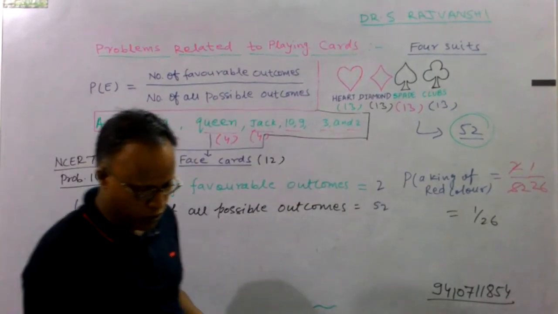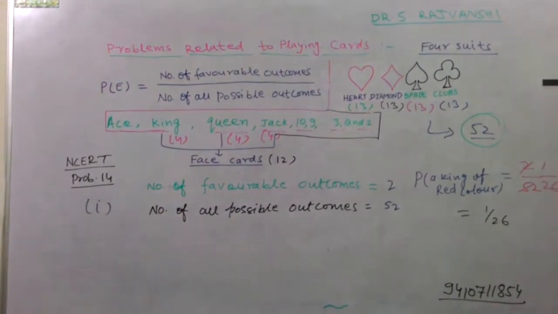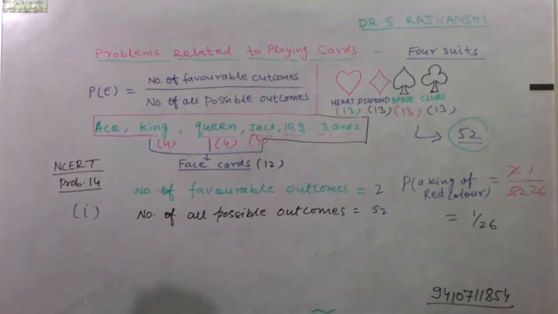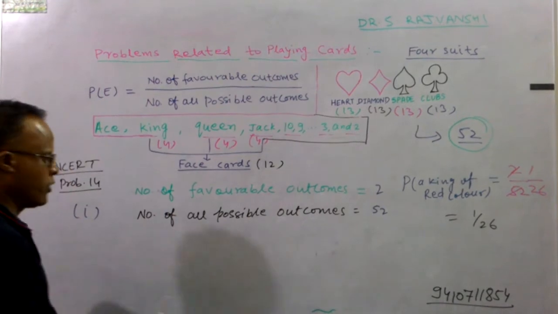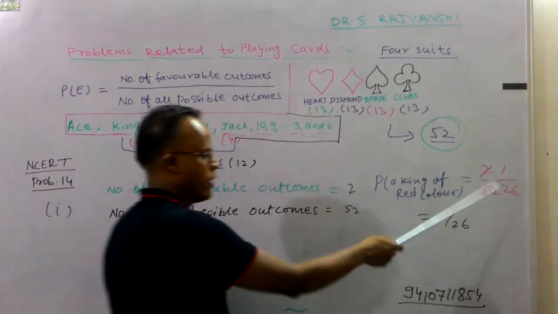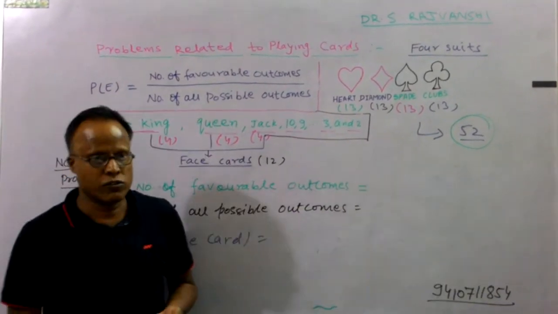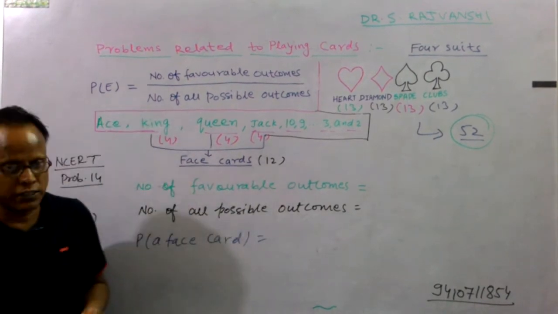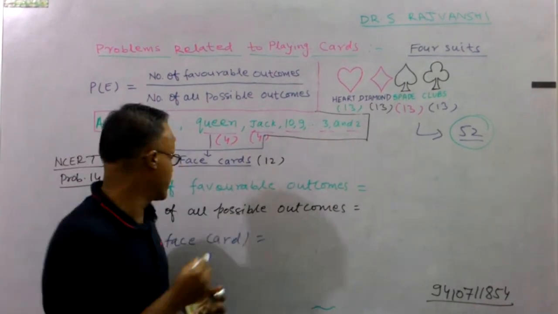So the first part is over. You can note it down. Number of favorable outcomes is 2. Number of all possible outcomes 52. 2 by 52, 1 by 26. Now the second part. Beta, please read the second part. A face card.